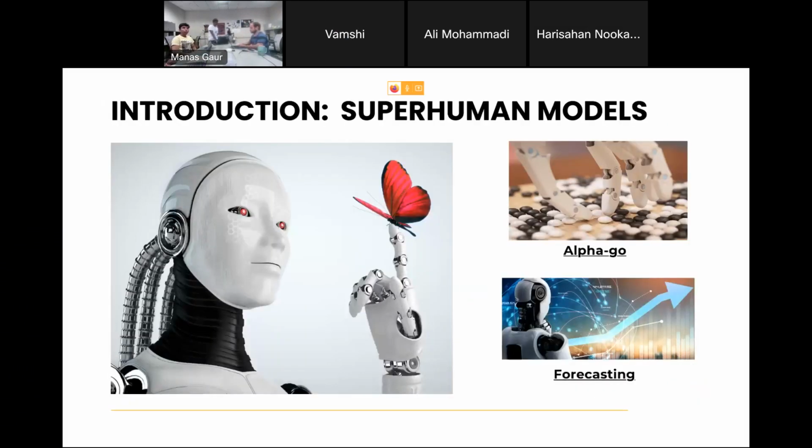So just an introduction: what exactly are superhuman models? Right now we have models which do tasks that humans can do, like machine translation and paraphrasing. But there are also models like AlphaGo and forecasting models, which beat humans in human tasks. AlphaGo beat a world champion, and there are chess models which beat humans very easily. All of these are superhuman models. And in the future, people are expecting a lot more AI to do a lot more superhuman tasks.